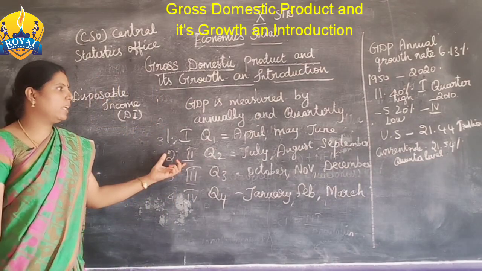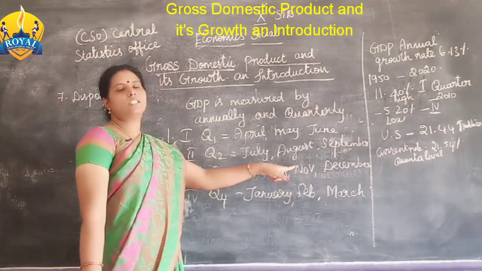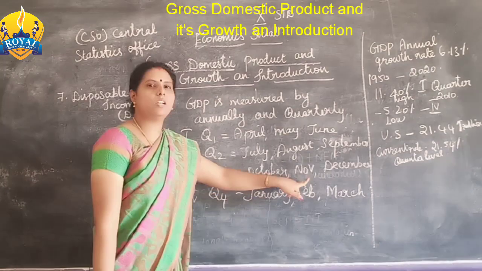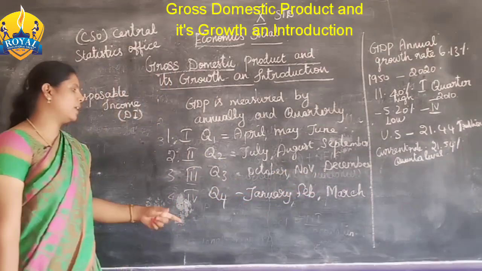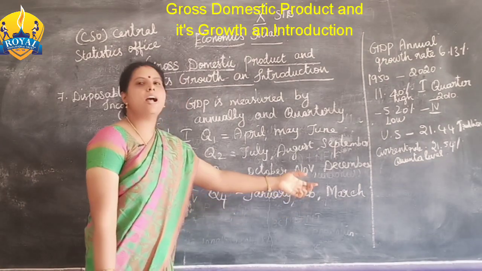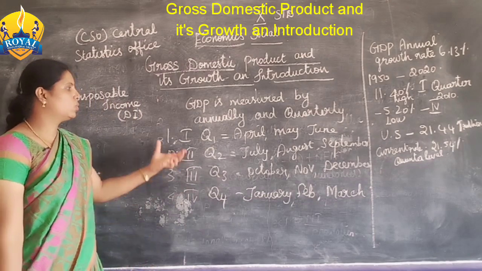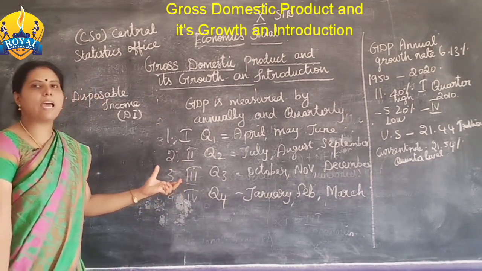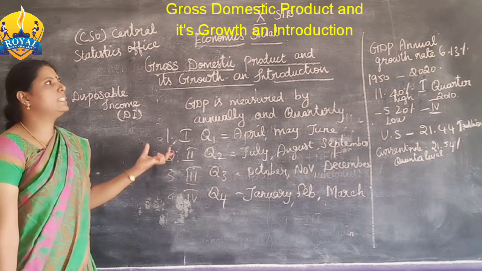Second quarter: July, August, September. Third quarter: October, November and December. Fourth quarter: January, February and March. So these are the 4 quarters in which they measure the GDP.